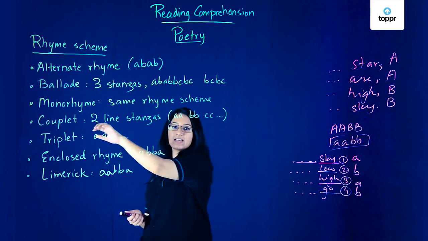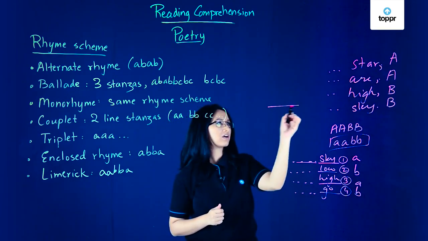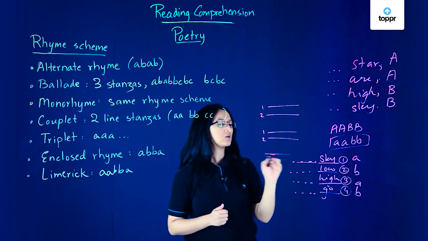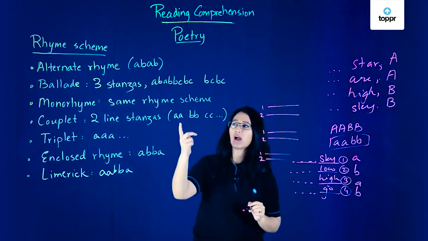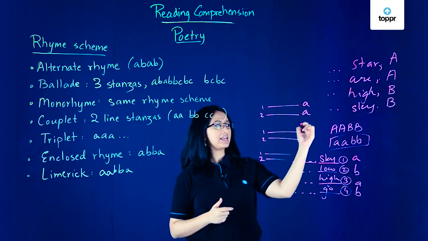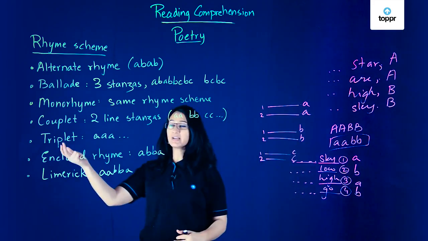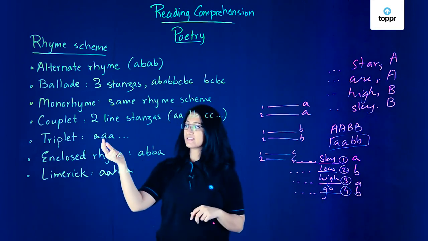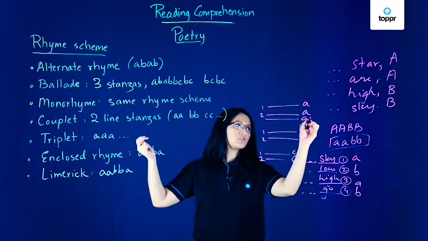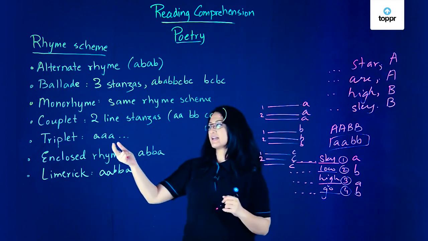A couplet is a 2-line stanza poem. So a single stanza will only have 2 lines. So then it'll have a space, 1 and 2, 1 and 2, 1 and 2. And you have the rhyme scheme where both these lines in a single stanza will rhyme. So it's A, B, C, and etc. as you go on. A triplet is similar to a couplet, only that in this case the triplet will have sets of 3. So here you might have A, and then B, then C, in that sense.